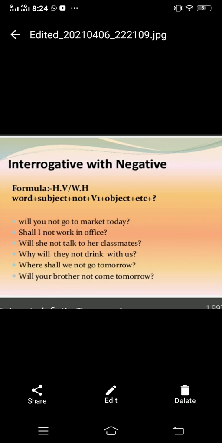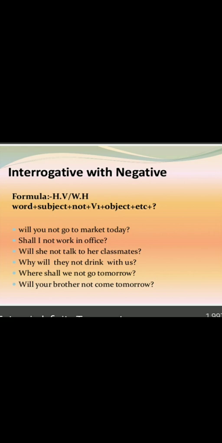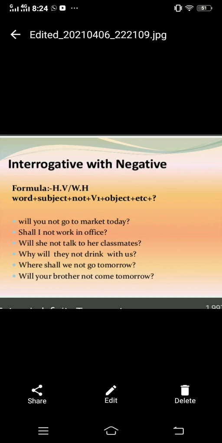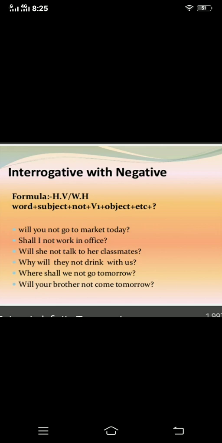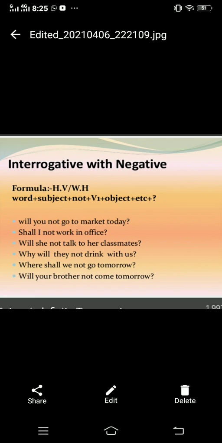So the next category is interrogative negative sentences. These are also quite simple. The formula is here: you also start with a WH word or helping verb, then the subject plus not plus the first form of verb, object and the rest of the parts. If you start with helping verbs, you write will or shall, after that the subject, then you write not. Will you not go to market today?